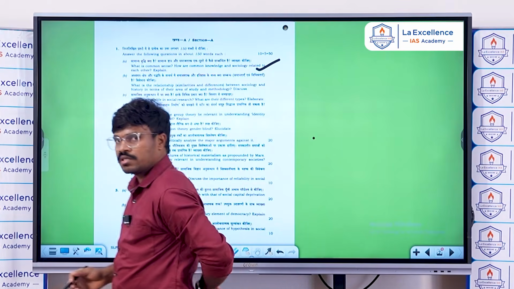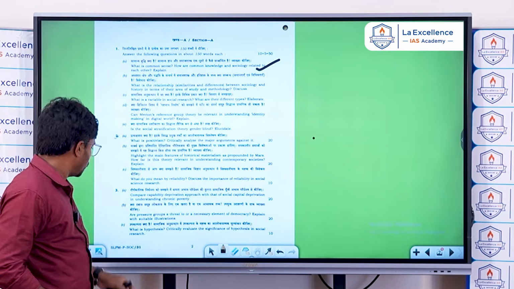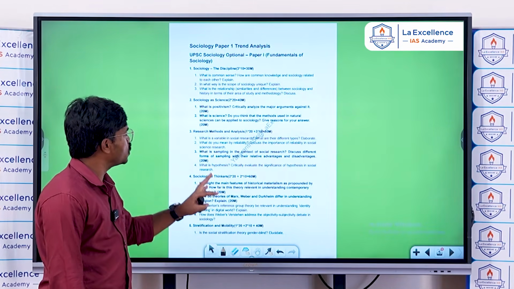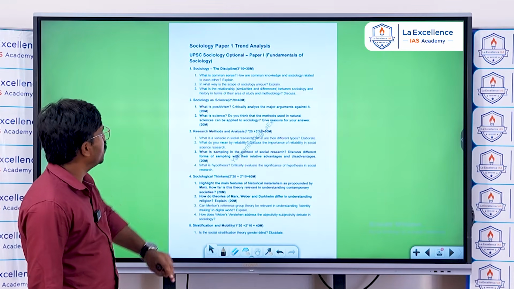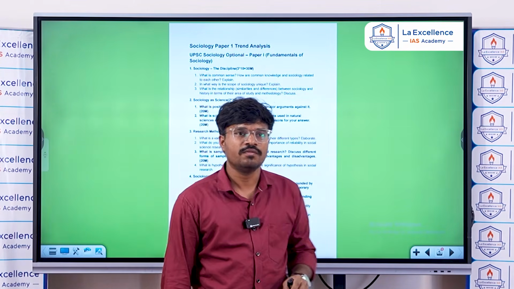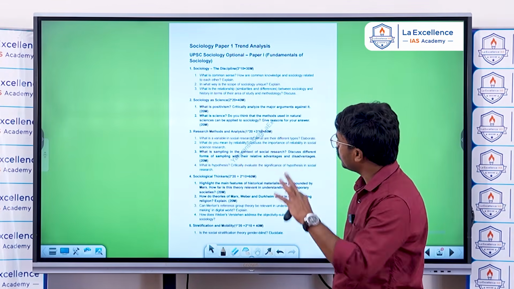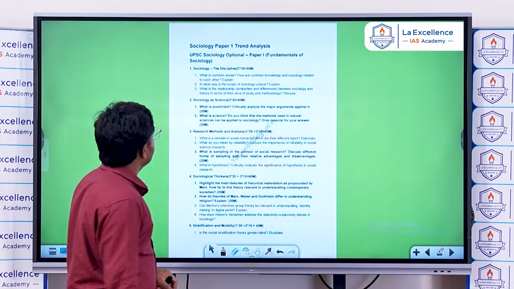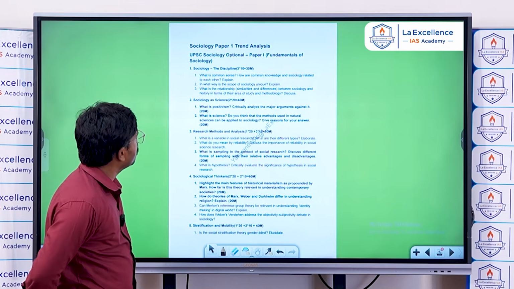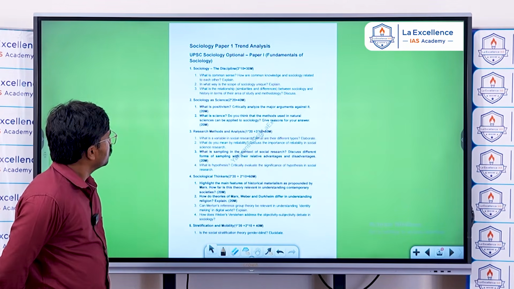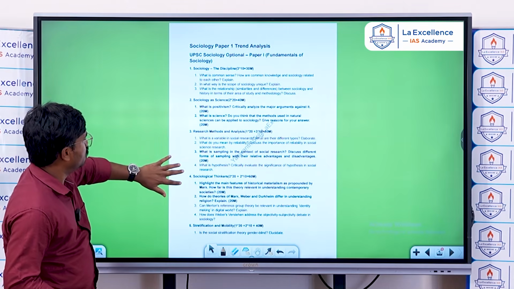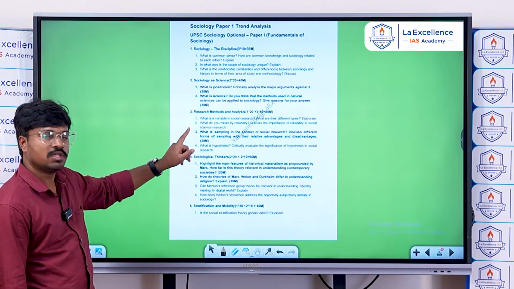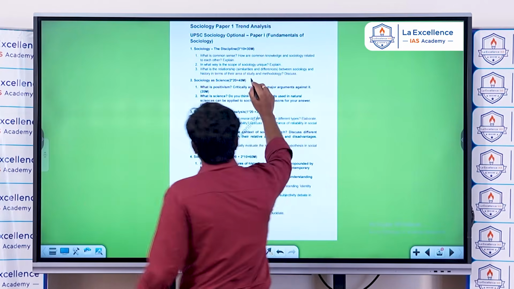We will look at all these questions chapter-wise. I have categorized all Paper 1 questions chapter-wise; in Paper 1 we have 10 chapters, and I have categorized all questions into this framework. Looking at the question pattern, you got 30 marks from the first chapter, 40 marks from the second chapter, and here 10 marks are variable.